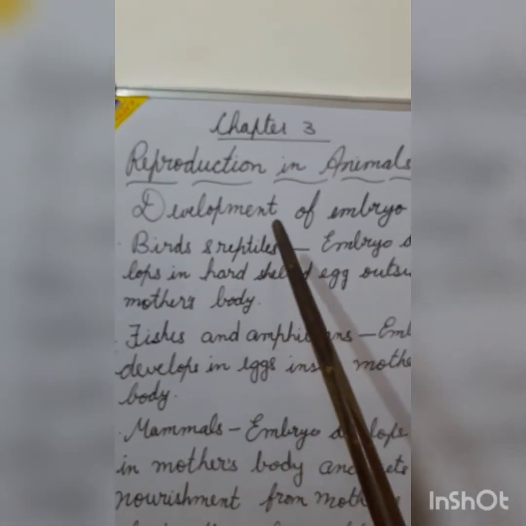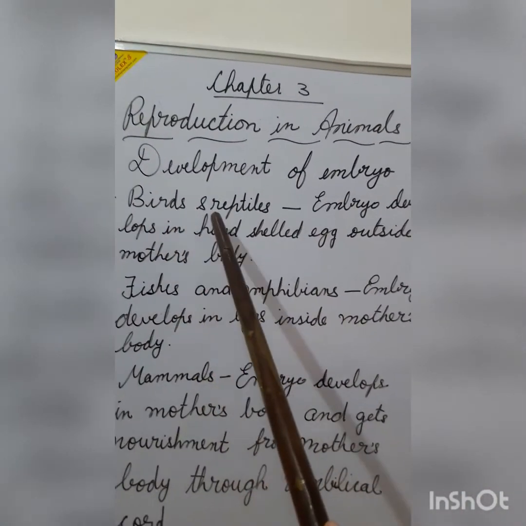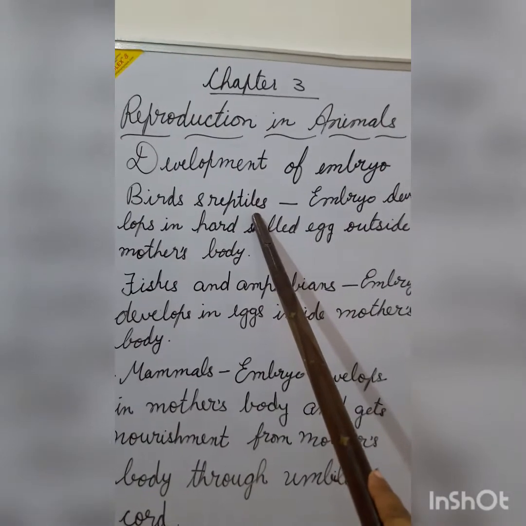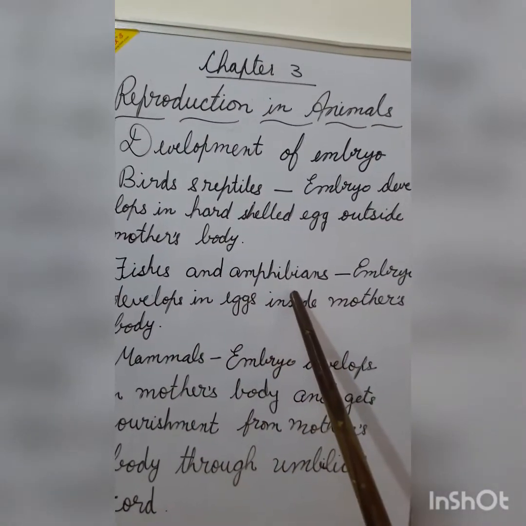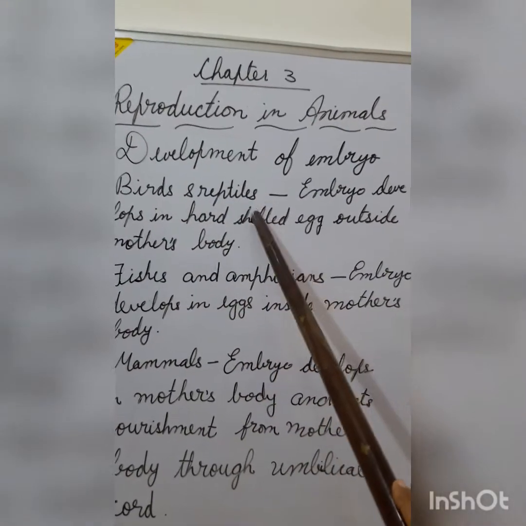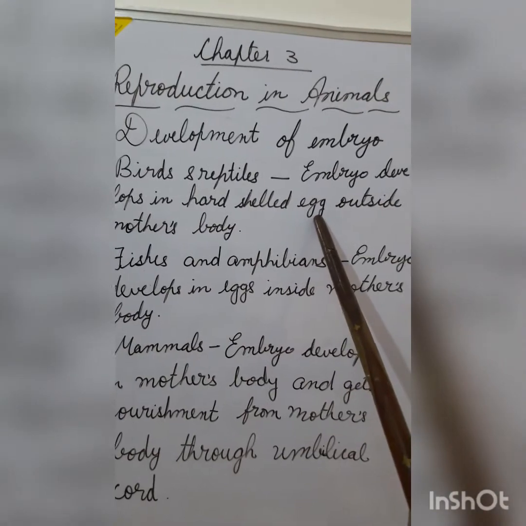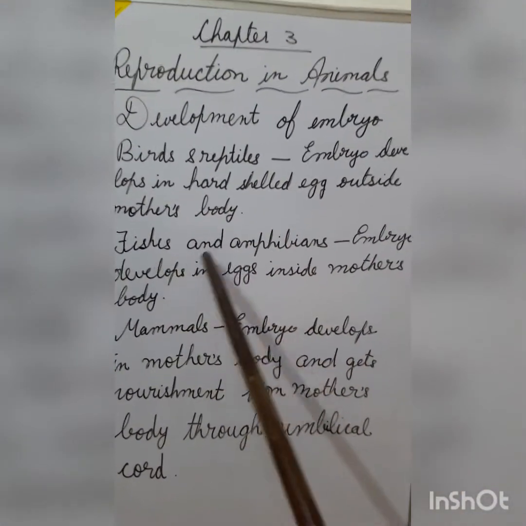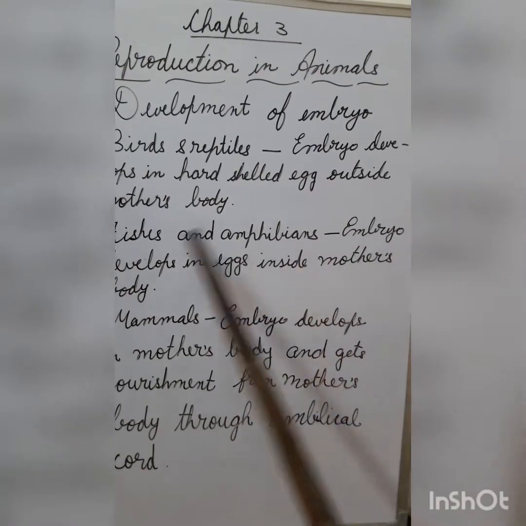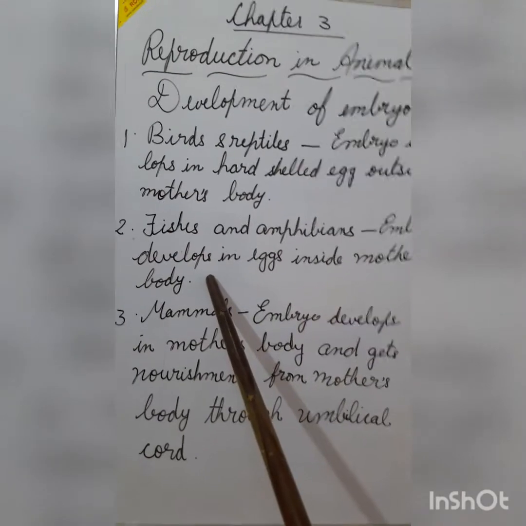How does the development of the embryo take place? Birds and reptiles, and fishes and amphibians, are egg-laying animals. In birds and reptiles, the embryo develops in a hard-shelled egg outside the mother's body. In fishes and amphibians, the embryo develops in eggs but inside the mother's body.